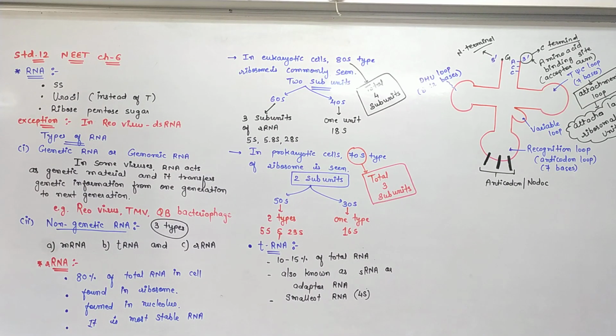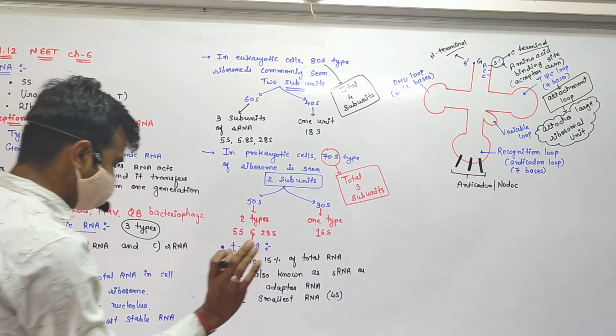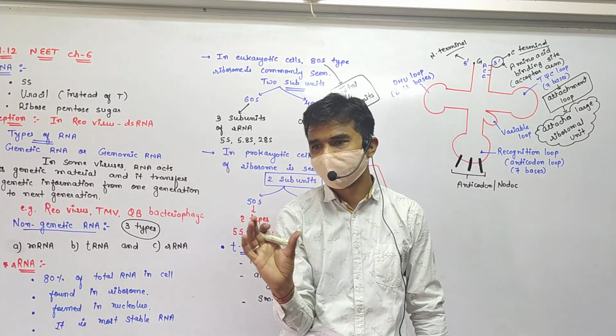So you know that during the translation process, the small ribosomal subunit is attached, if you have remembered that video.